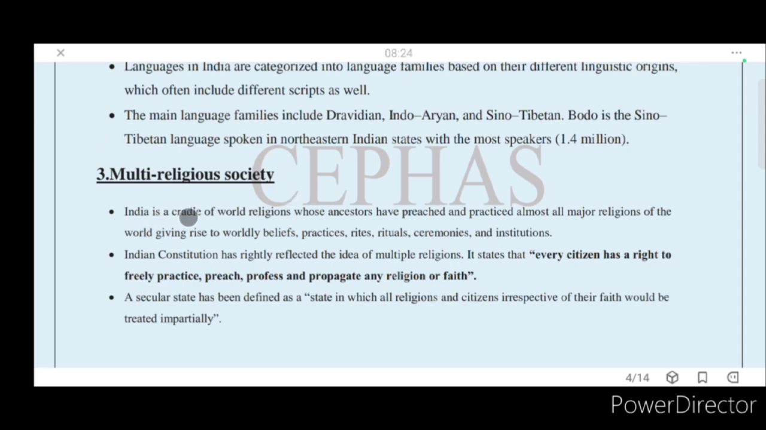We can see that in the constitution, there are articles 25 to 28. They tell about the right to freedom of religion, where you can profess, propagate and manage your religious affairs. In articles 25 to 28 also you can see the right to freedom of religion. So that's why India is called a multi-religious society and protects the religion and the beliefs of the people.